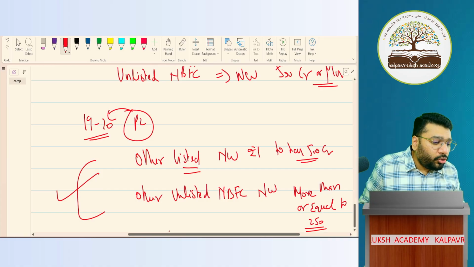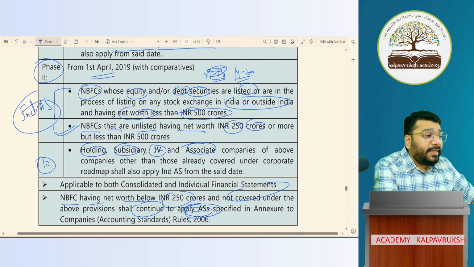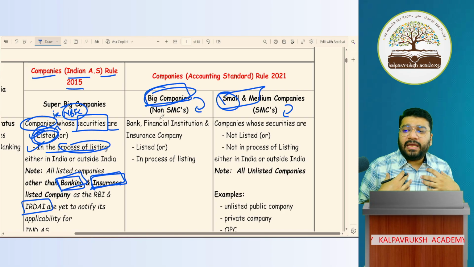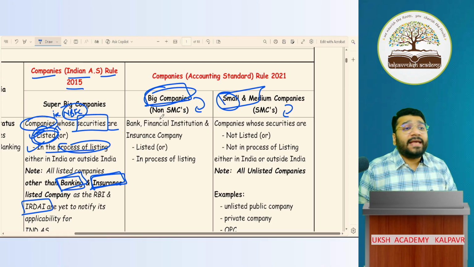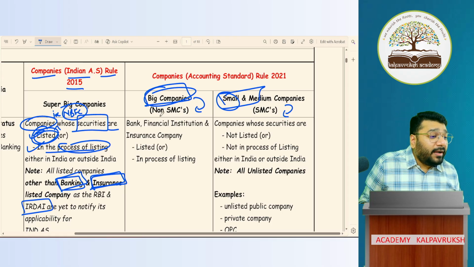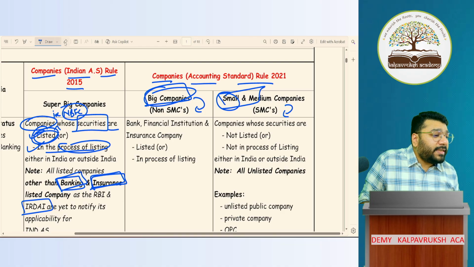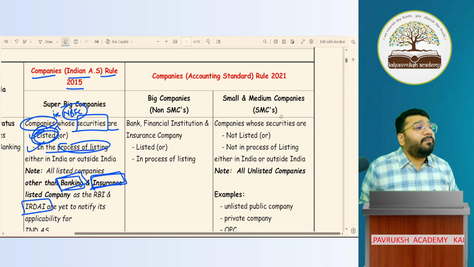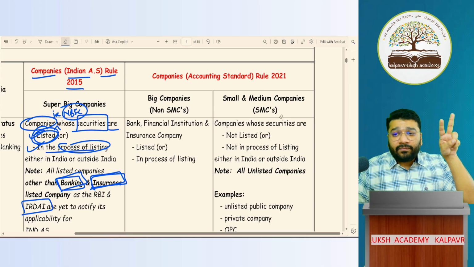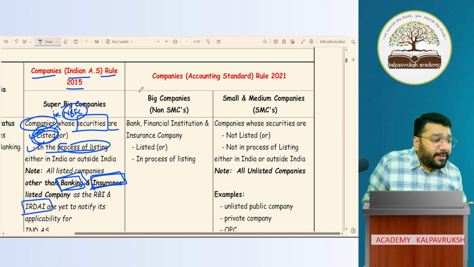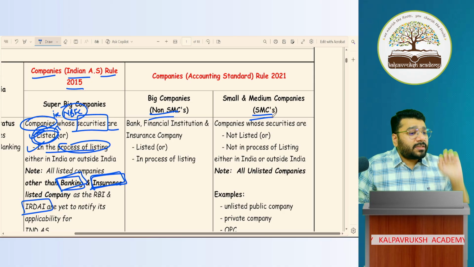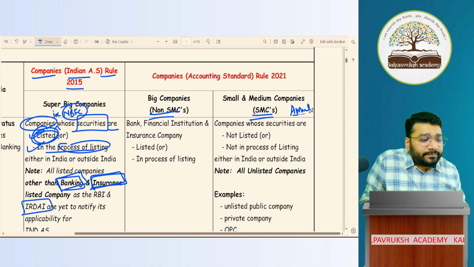If this is clear, can I go to the next part, which is applicability of AS? As a company, if I want to check where the notification given by MCA for applicability of AS is, where will I go and check? Under the Companies (Accounting Standards) Rules, 2021. These rules have bifurcated companies into two categories: non-SMC and SMC. SMC stands for small and medium company.